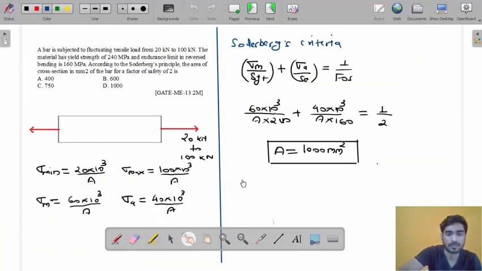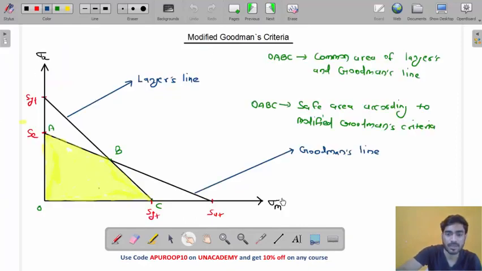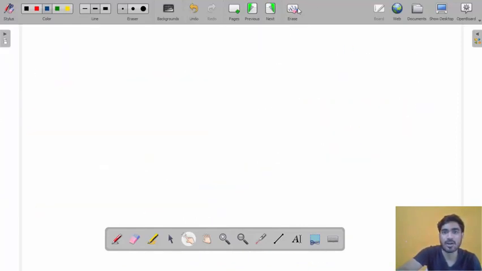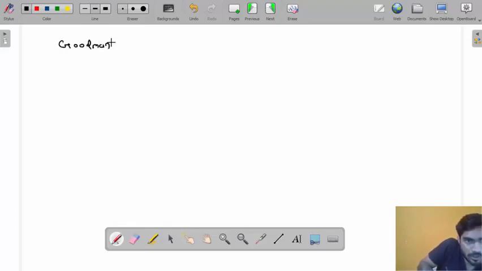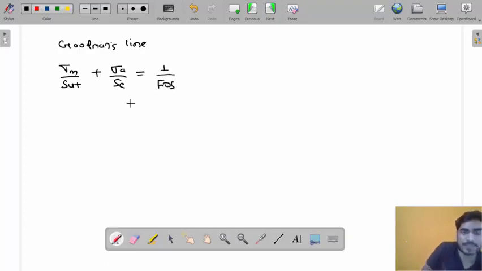Okay, so let's write the equation of Langer's line. According to Goodman's line, what is the equation, my friend? What is the relation? Sigma m by SUT plus sigma a by SE equals 1 by FOS, right?